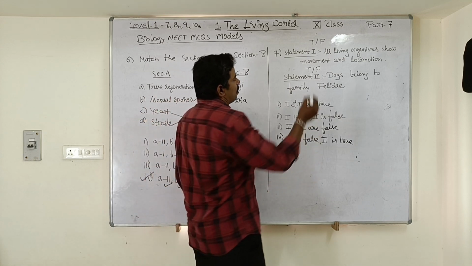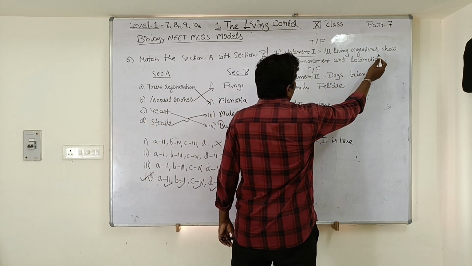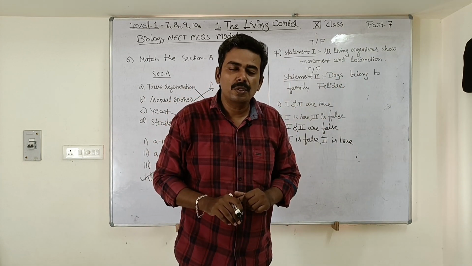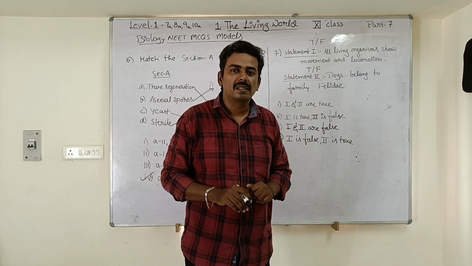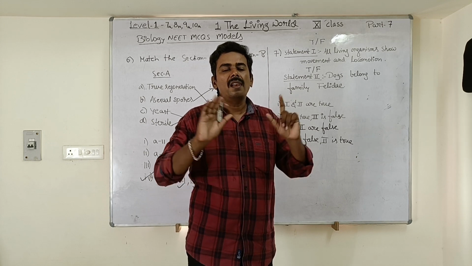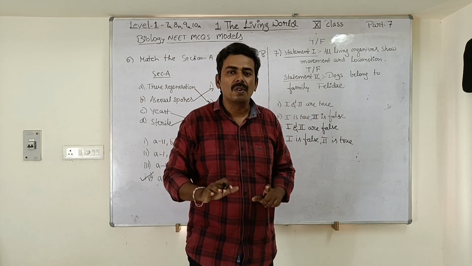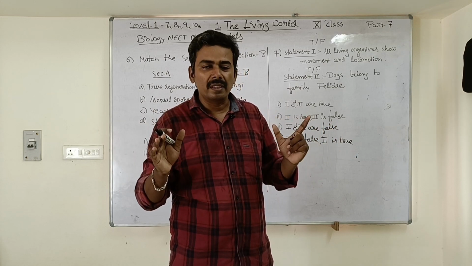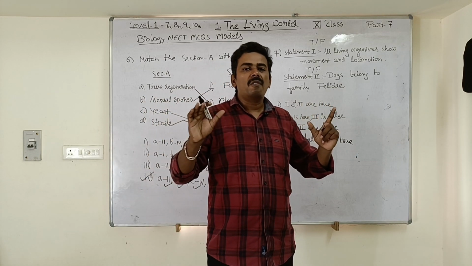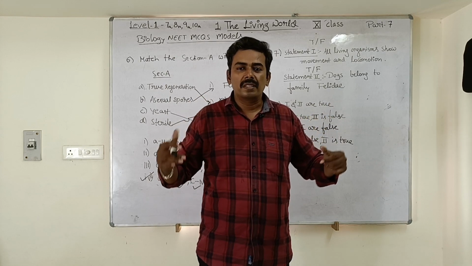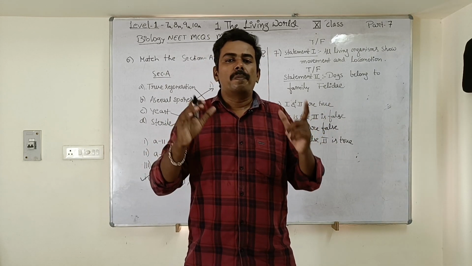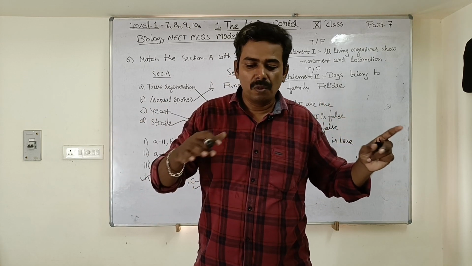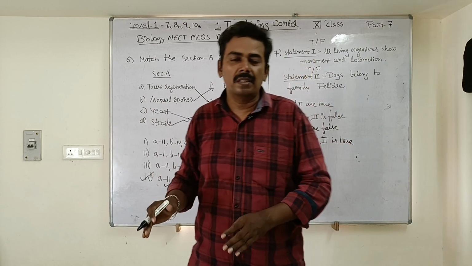Now see here. Statement 1: all living organisms show movement and locomotion. Do all living organisms show locomotion and movement? No. All living organisms cannot move. Plants, are they moving by themselves? If wind comes, then they are moving. So moving with the help of wind is not movement from inside. Plants cannot move their branches or move from one place to another place.